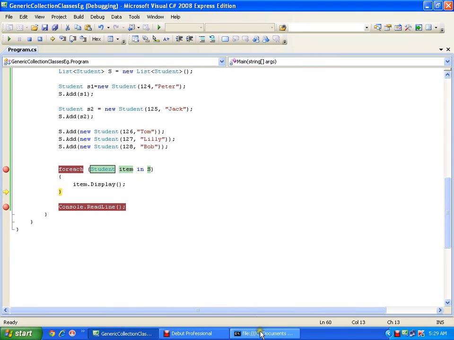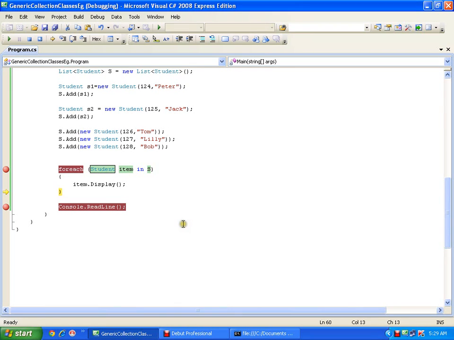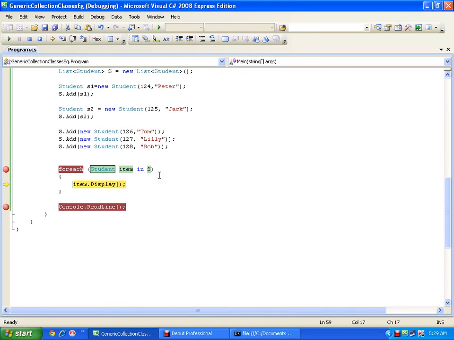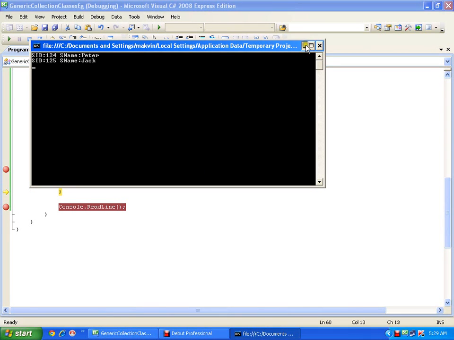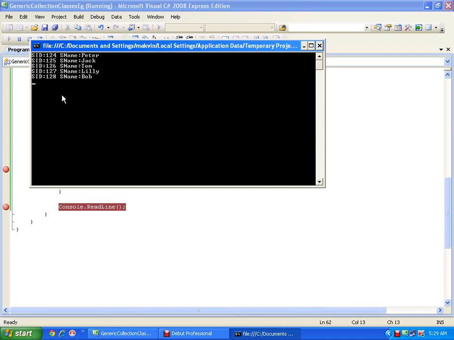Let us check out the output screen. It has displayed Peter and 124. Now in my second iteration, it should be 125 and Jack. So in this way I can iterate through the complete list. I have all the records, all the 5 records.